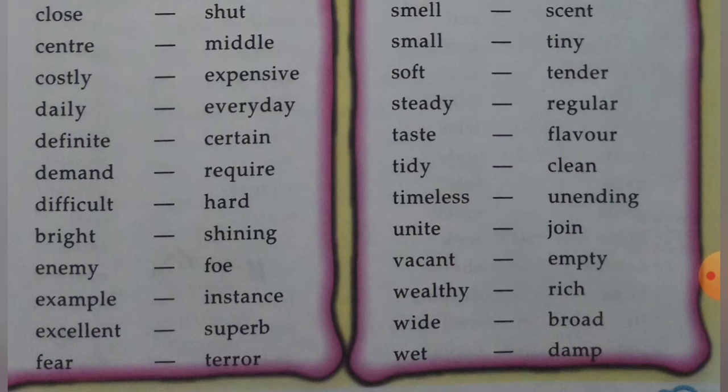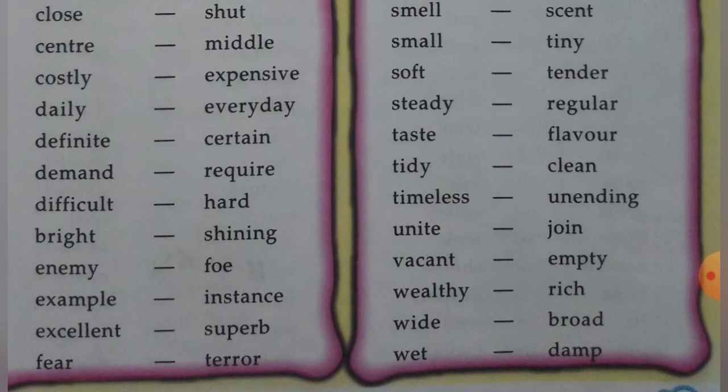The synonym of smell is scent. The synonym of small is tiny. The synonym of soft is tender. The synonym of steady is regular. The synonym of taste is flavor. The synonym of tidy is clean. The synonym of timeless is unending.